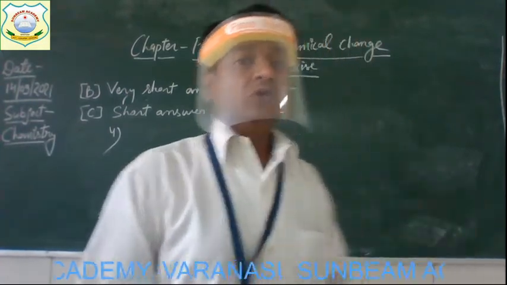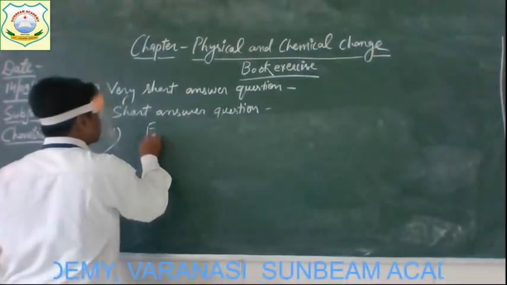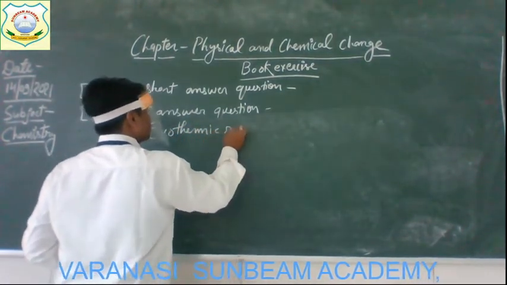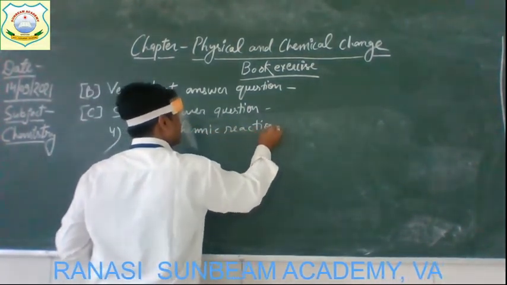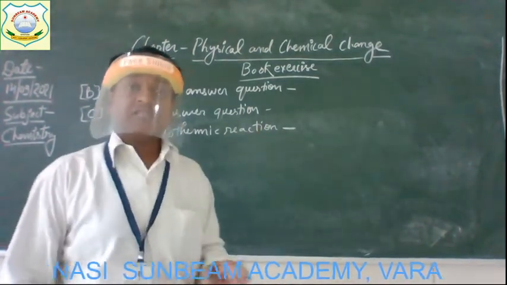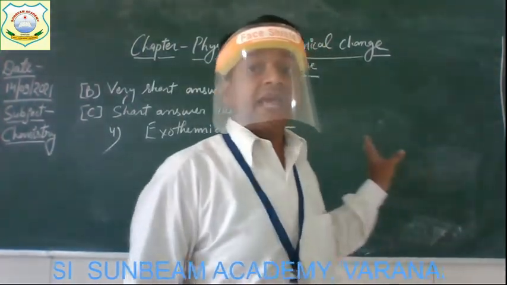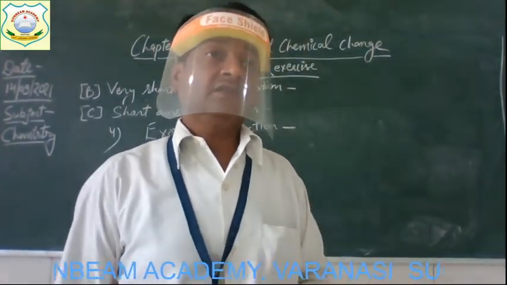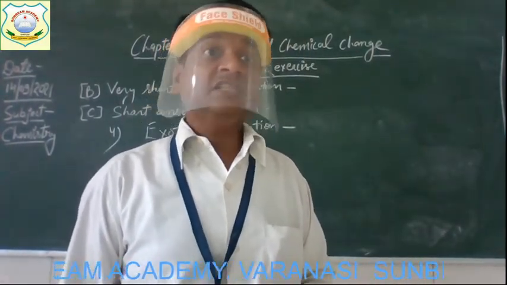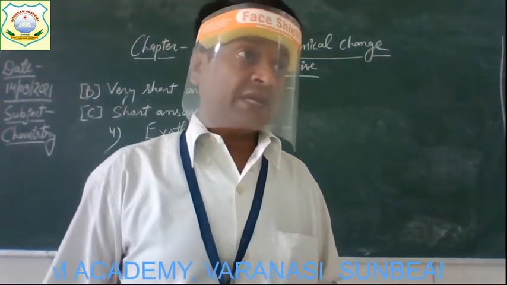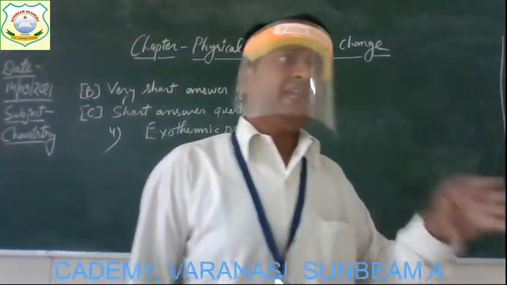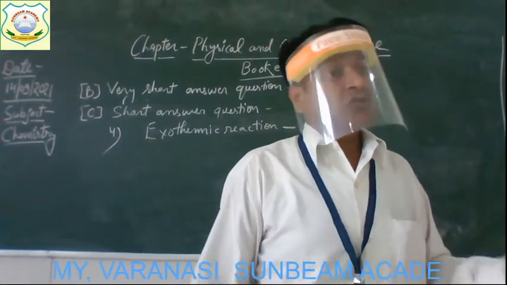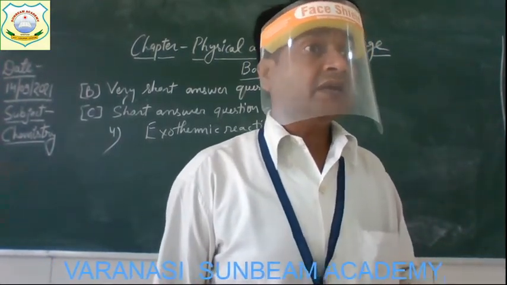Okay, so exothermic reactions are reactions accompanied with release of heat. That is why they are called exothermic reactions. So you can say that any reaction which releases heat is known as an exothermic reaction.